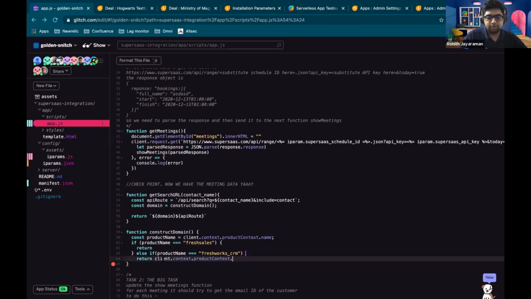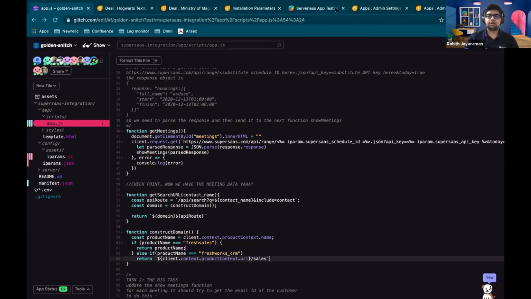So Ilya, for Freshsales you can just directly return this value. But because it's Freshworks CRM, we can't directly return this value. What we need to return is this value along with a /sales at the end, because that's how the APIs are defined.